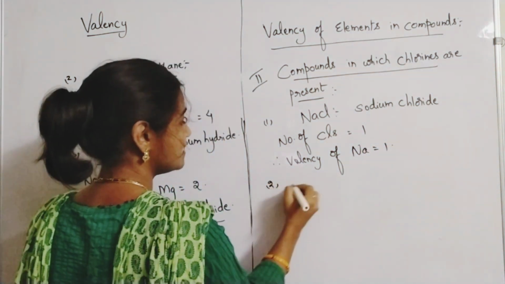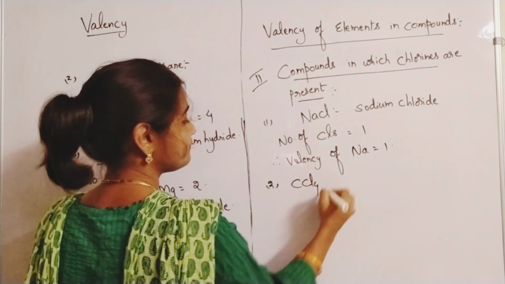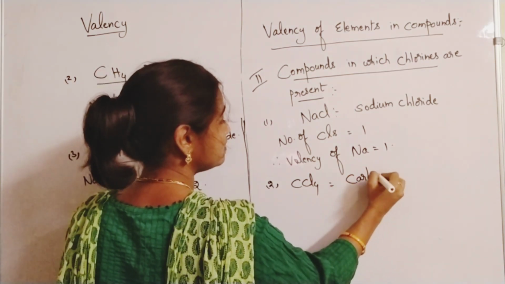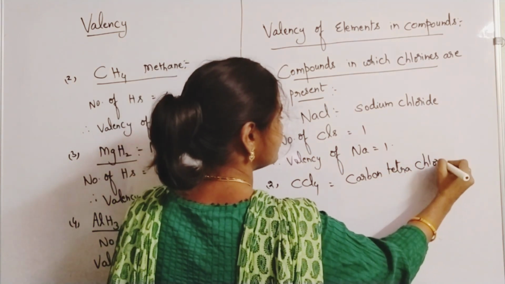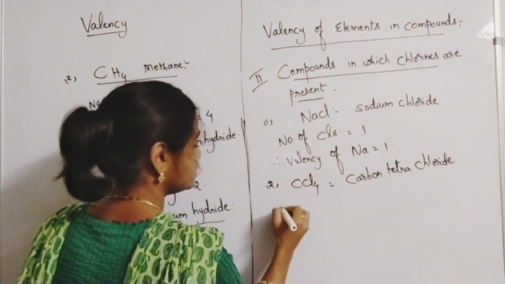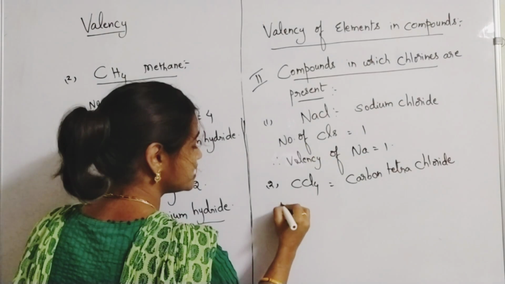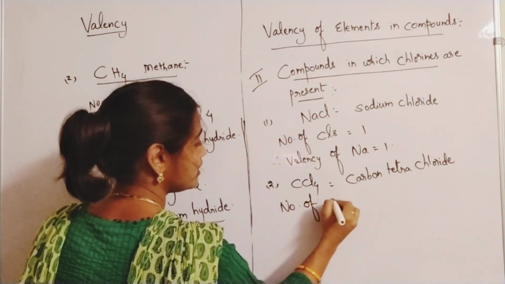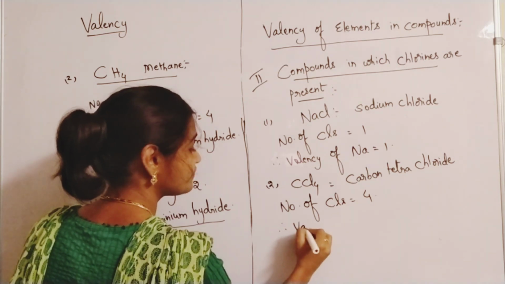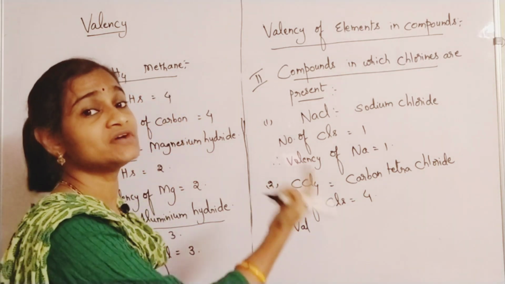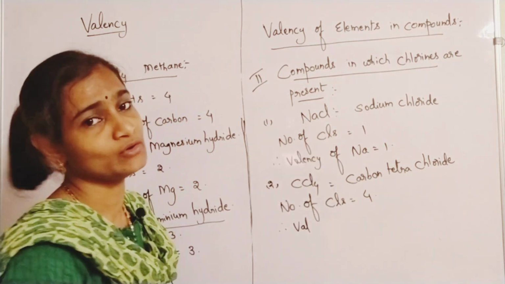You can take the example of CCl4, carbon tetrachloride. Here also number of chlorines are how many? Number of Cl's are 4. Therefore, valency of carbon, here carbon is combining with 4 chlorines.